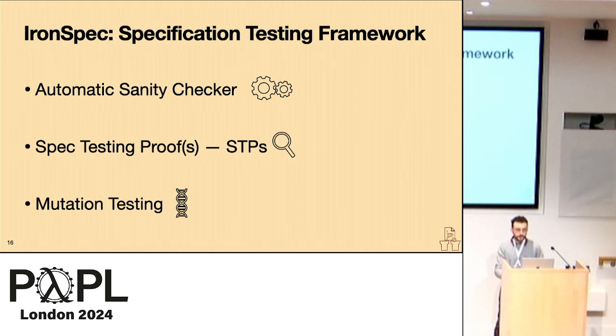IronSpec itself consists of 3 different testing techniques: an automatic sanity checker, a manual methodology for writing spec-testing proofs. You can kind of think of adapting unit tests to the realm of specifications, and then an automated mutation testing framework. For the rest of the presentation, I'll go through each of these to give some high-level insights as to how this helps achieve testing in the different avenues that these unlock.